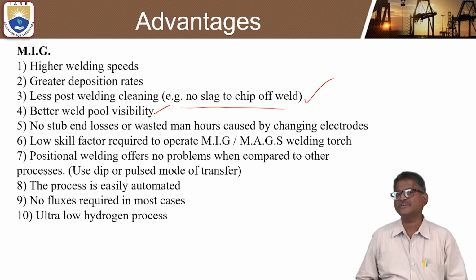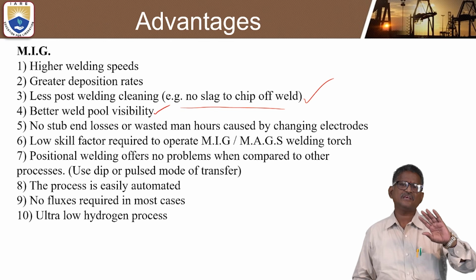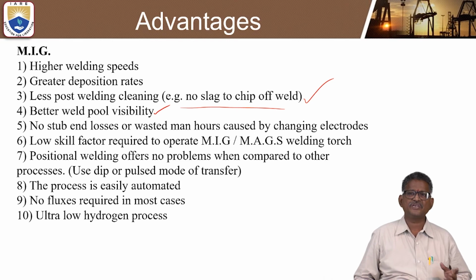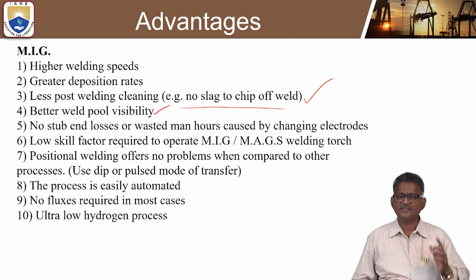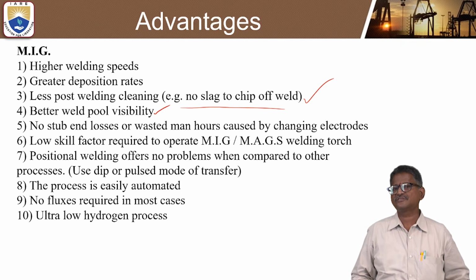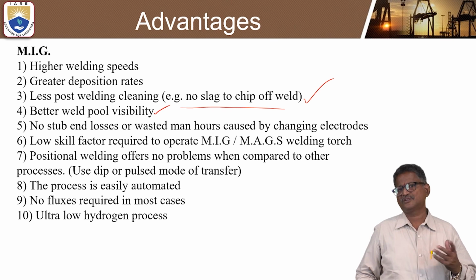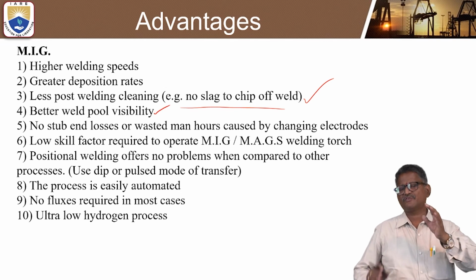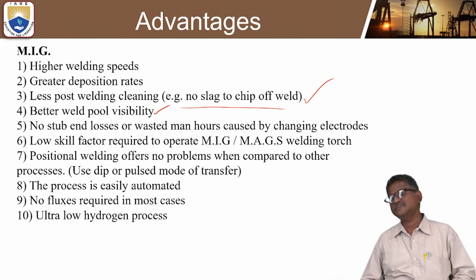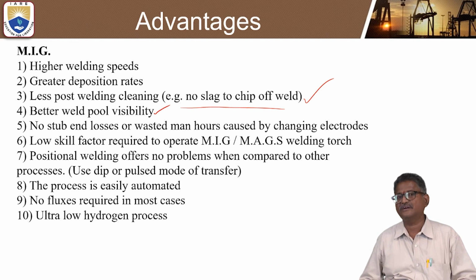So these are some of the advantages and disadvantages of MIG welding. Among them, a low skill level is required to operate MIG welding. Similarly, high skill is required to operate a TIG welding torch. This process can be easily automated, because human intervention is minimal, so once you do the setup it runs continuously without any defects. Flawless components can be easily produced by this metal inert gas welding.